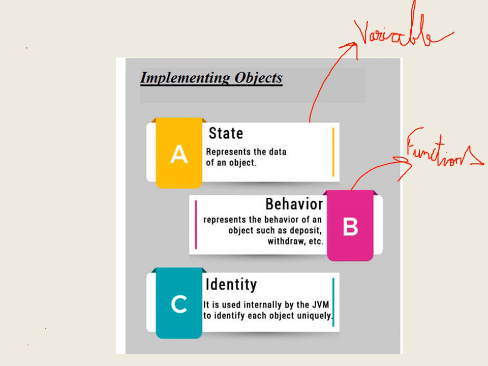And third here is given as identity. Identity is the object or the value that is used by JVM, that is Java Virtual Machine, inside its working, to identify each object uniquely. So identity is used by JVM to differentiate one object from the other object.